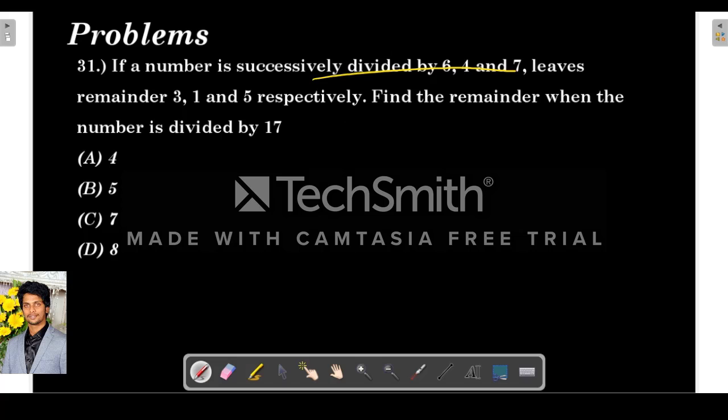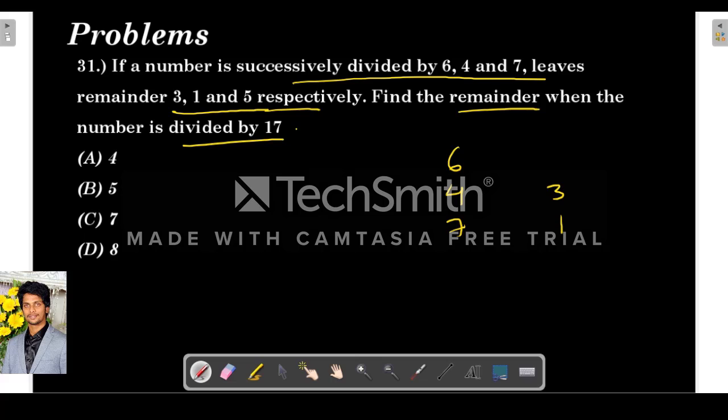If a number is successively divided by 6, 4 and 7, it leaves remainders 3, 1, 5 respectively. Find the remainder when it is divided by 17. I told you the concept of successive remainders. So you have to write like this: 6, 4, 7 and here 3, 1 and 5.